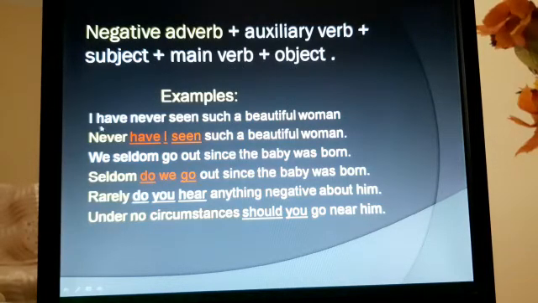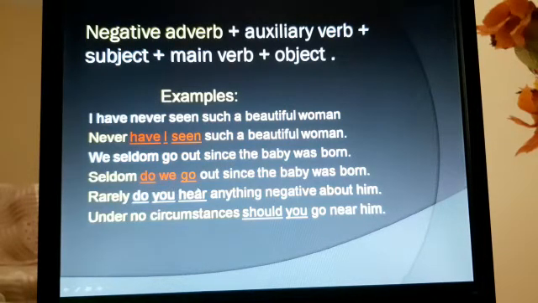Examples: I have never seen such a beautiful woman. This is a normal sentence, the normal structure, which is subject, verb, and then the object. And the inversion is: never have I seen such a beautiful woman. The inversion is have I seen, which means have as an auxiliary verb, I as a subject, and seen as a main verb. We seldom go out since the baby was born.